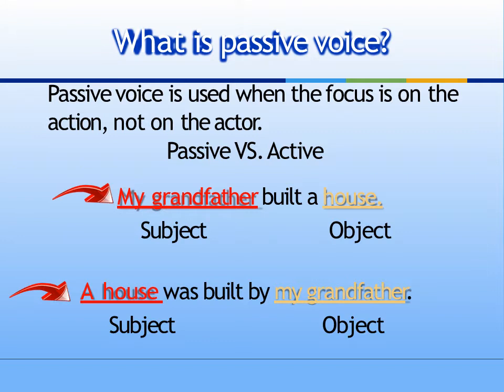My grandfather built a house. My grandfather is the subject. A house is the object. Passive sentence. A house was built by my grandfather. A house is the subject. My grandfather is the object.